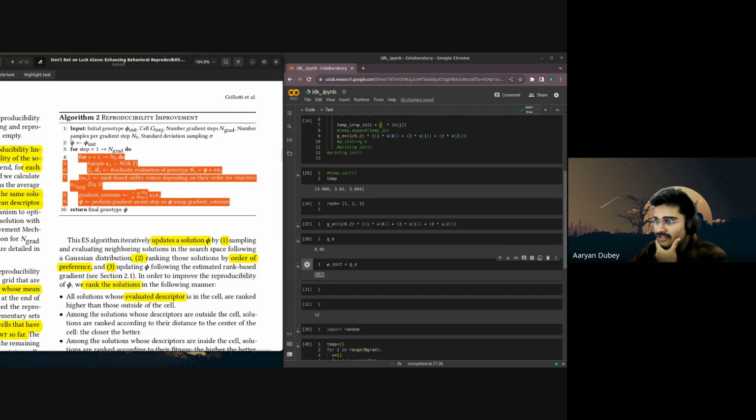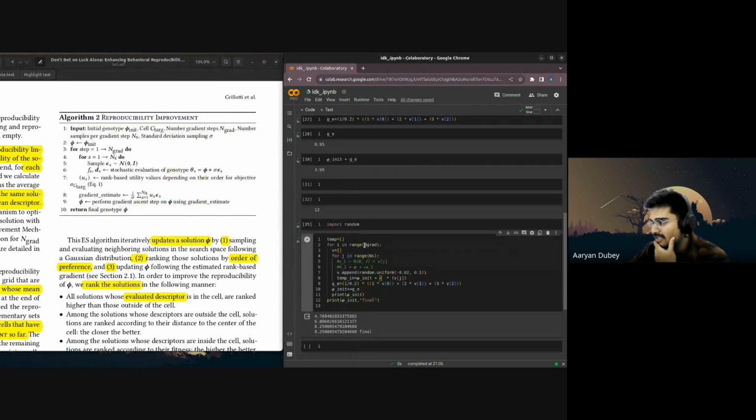Then I tried to calculate this whole reproducibility improvement algorithm, something like this. So it goes like number of gradient here is 3 and range is NS. So this particular step represents this algorithm. Theta is equal to theta plus the sum over V. And so I calculate V like that. Then temp n is generally our gradient stochastic evolution of genotype. Temp n represents that. So after that, I just calculate GE. Rank is almost the same, 1, 2, 3. I didn't change the rank. Generally, this rank changes when we calculate a fitness or descriptor value ourselves. So I calculate GE, things like that. And I try to replicate this whole algorithm.